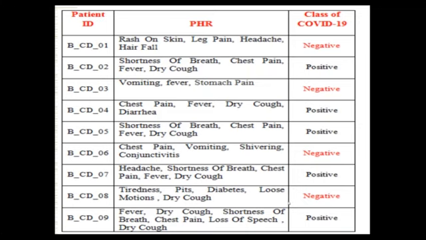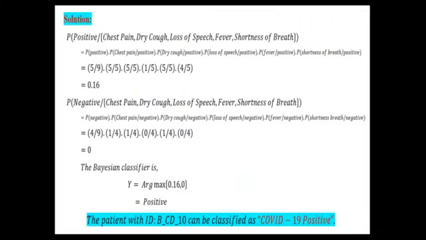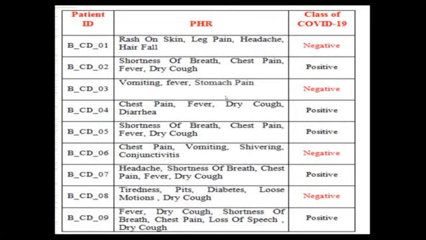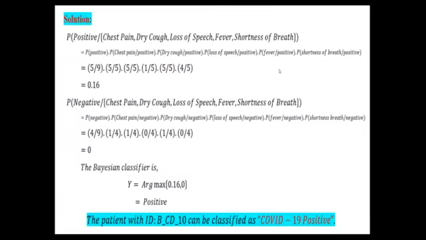Out of 5 positive cases, only one patient has the loss of speech problem. Because of that, maybe he got positive. That's why 1 by 5. So it is a low probability, and 1 by 5 we have to write. Similarly, fever: out of 5 positive times, all times we have fever. That's why 5 by 5.